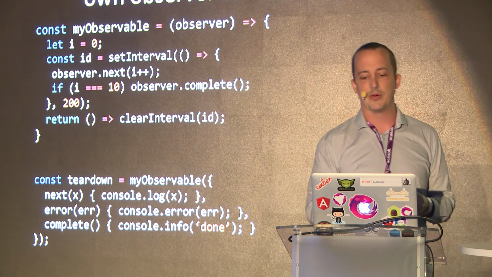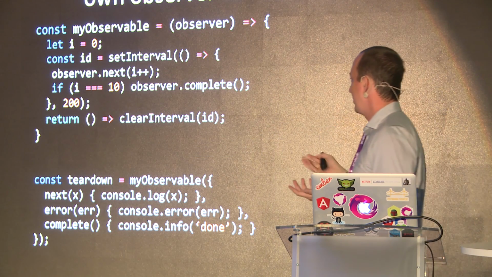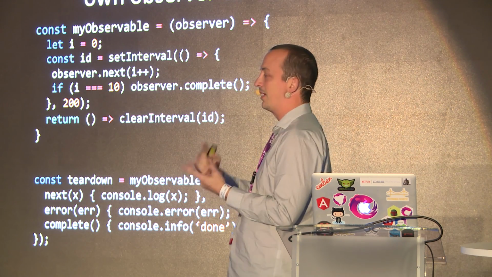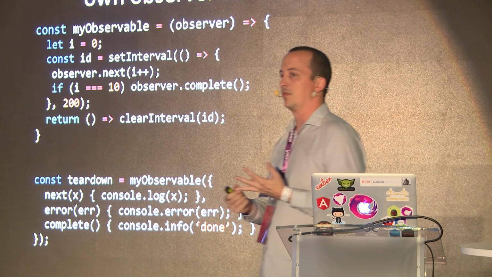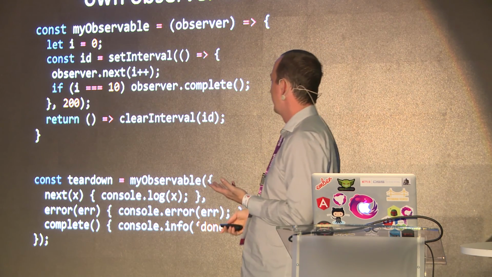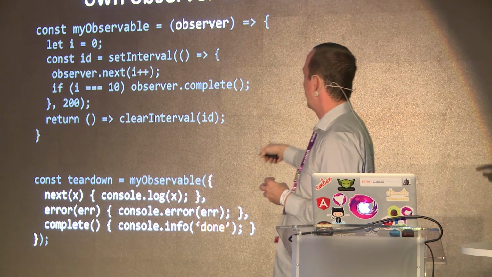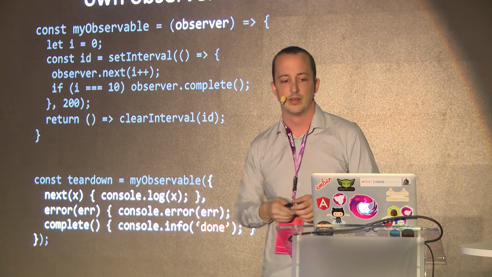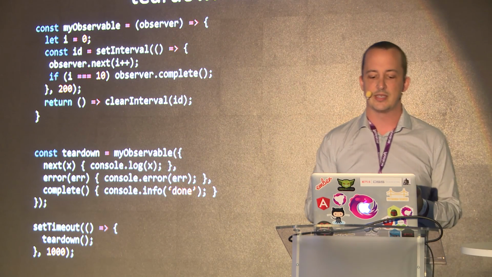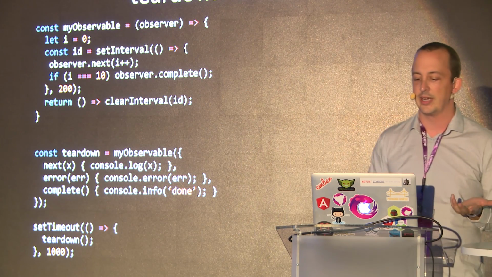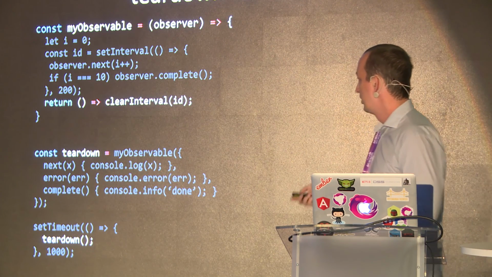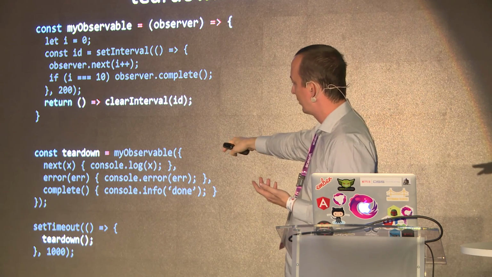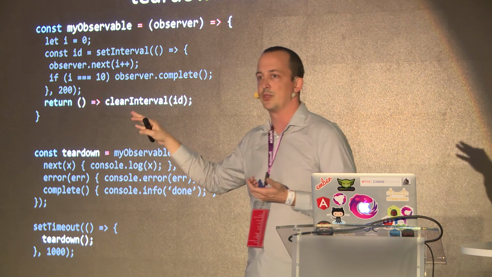So to use it, I would use it like this. All I need to do is pass in an object, a simple object that's got a next method, an error method, and a complete method on it. That's an observer. So I pass my observer in. So it's down there at the bottom, and that's the observer passed in, and that's what I'm calling next and complete on inside of there. And we know that it's returning that teardown function that I can call later right there. So that same function that's doing clear interval, it's going to get returned out, and I can call it at some later point to kill my observable.